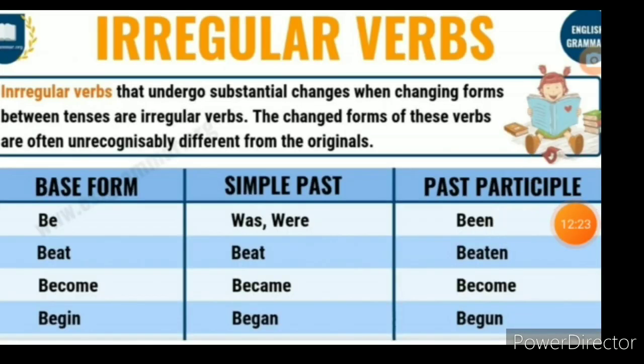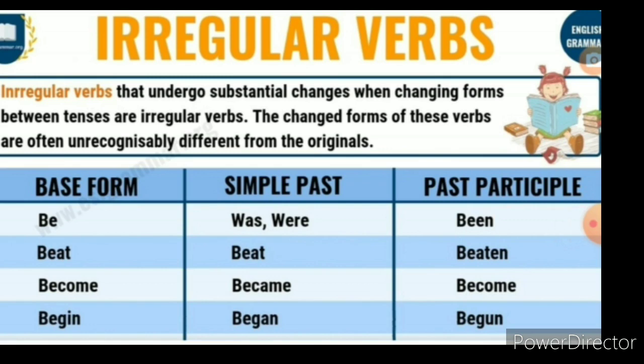Students, now we'll see the irregular verbs. What are irregular verbs? Irregular verbs are verbs that undergo substantial changes when changing forms between tenses. The changed forms of these verbs are often unrecognizably different from the originals. Now listen, students, what is the meaning here? In irregular verbs, everything will change its form according to the tenses. You see there, the three forms are there, isn't it?